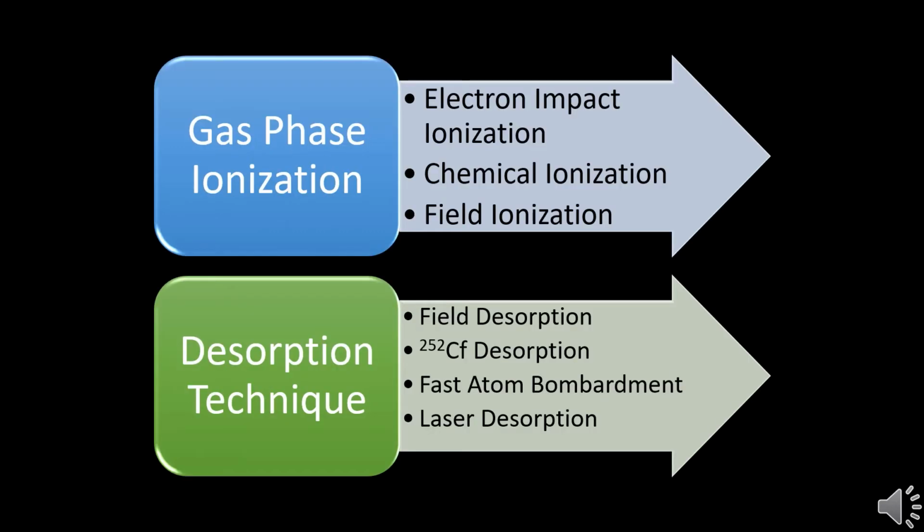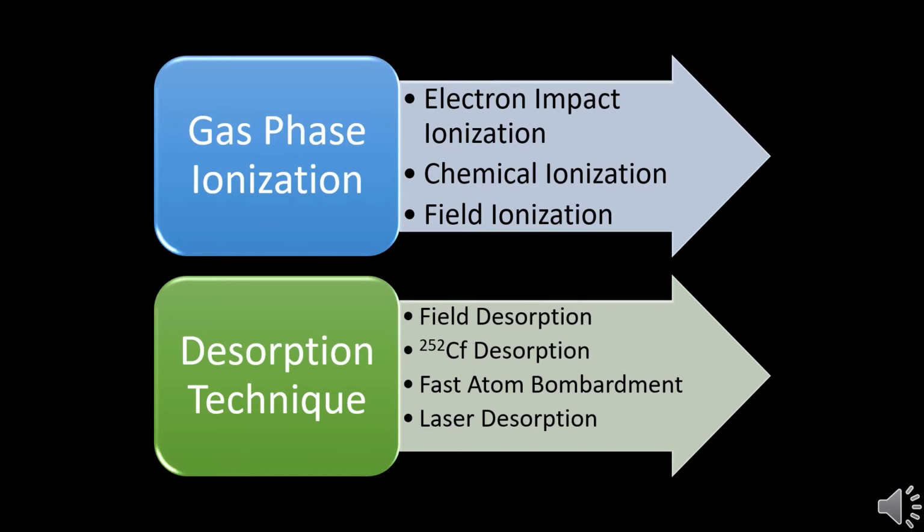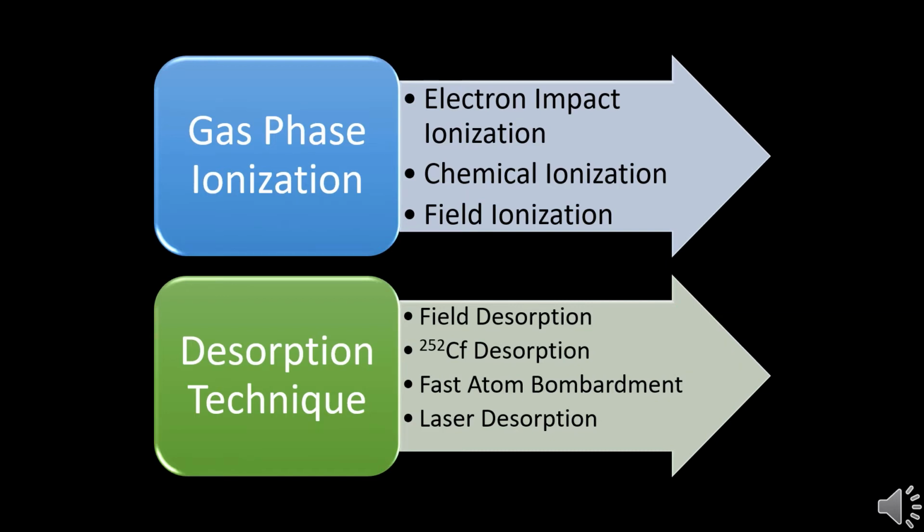Ionization technique depends on the nature of the sample. In case of a volatile sample, a gas phase ionization technique is applied, which occurs outside the ion source. But condensed phase analysis is done by the desorption method, which occurs inside the ion source. The potential difference required for molecular ion formation is 6 to 14 volts, whereas for fragmentation it needs approximately 70 volts. In gas phase ionization, three modes are mentioned, which are quite important.